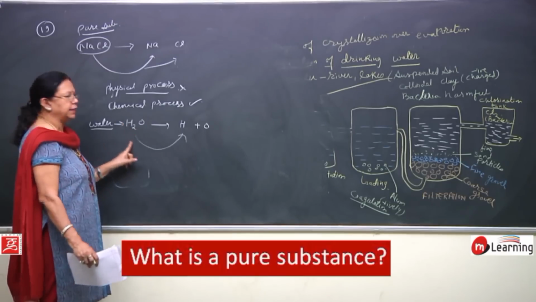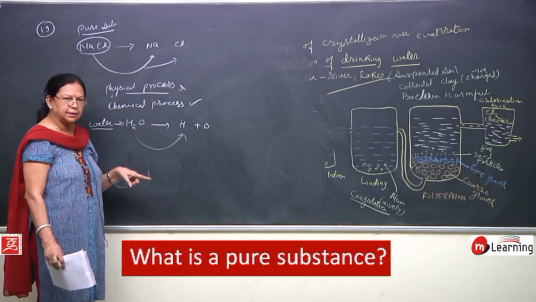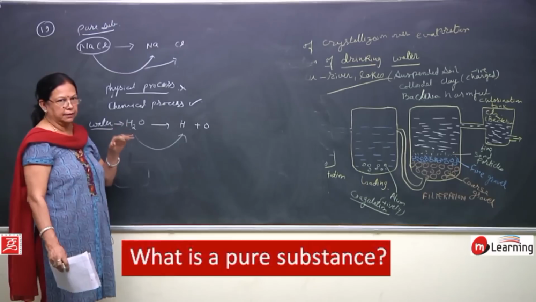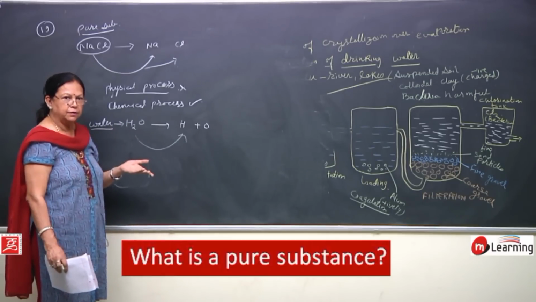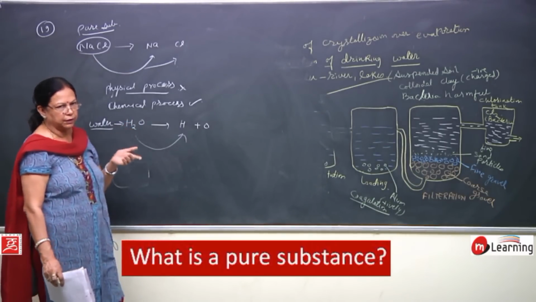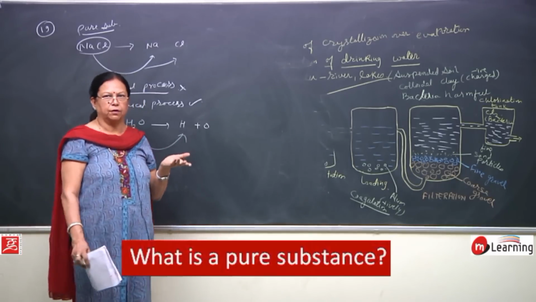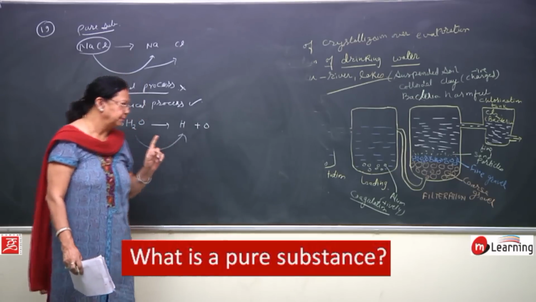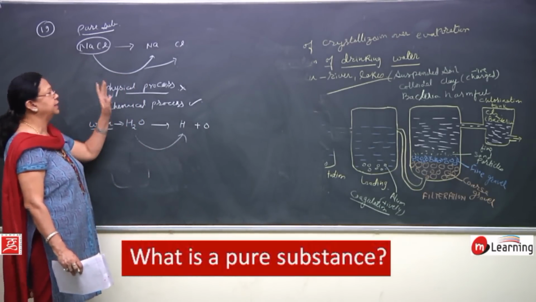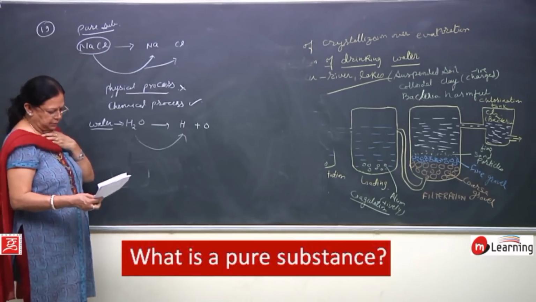But this water will show the same characteristics, that is, it is colorless, it is odorless, it extinguishes fire. All these are the properties of water, and from whatever source we have got this water, it will show the same property or characteristic. That is the reason we say that it is a pure substance.